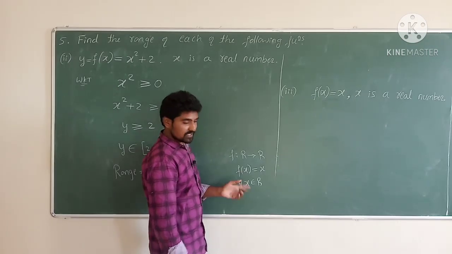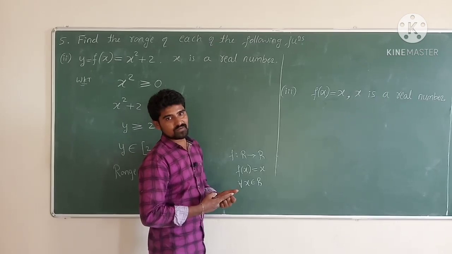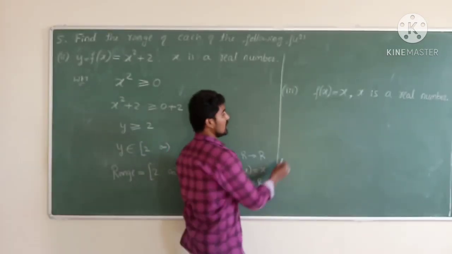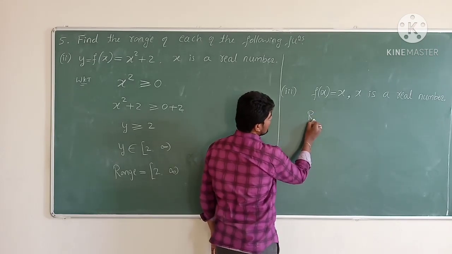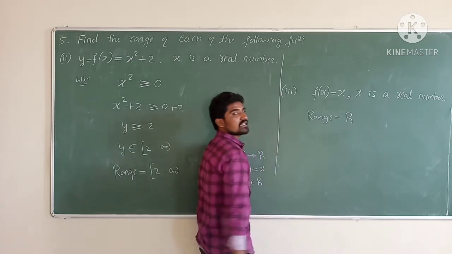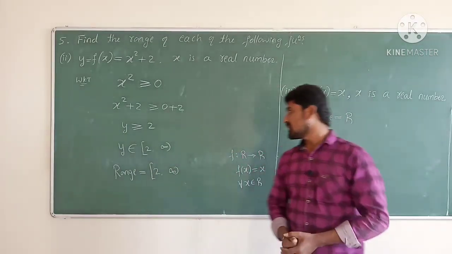For the identity function we wrote the domain, the range, drew the graph and wrote the definition. So it is given that it is the identity function. Therefore we already know that the range of the identity function is the set of real numbers. I hope all of you understood. If possible, take a look.